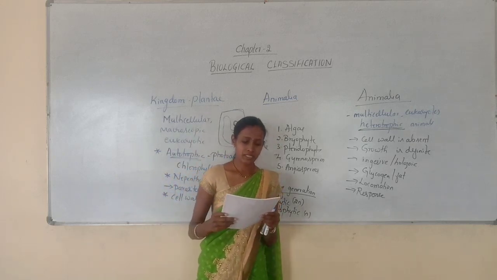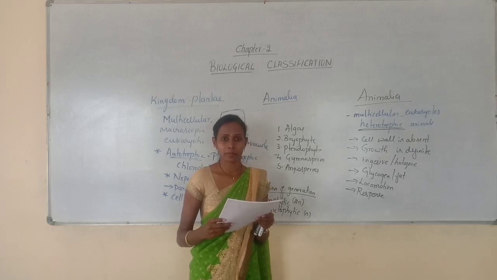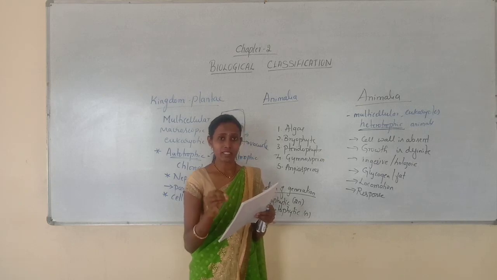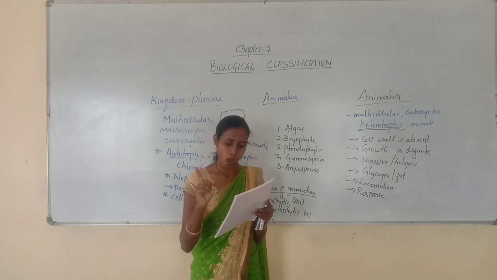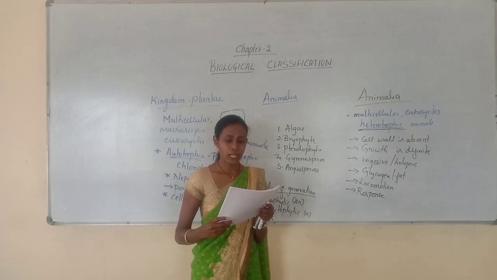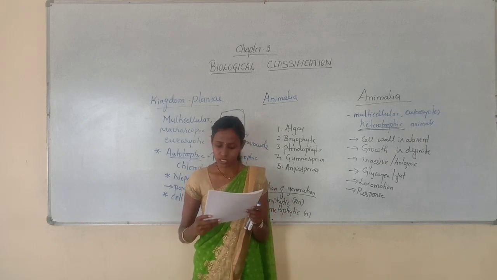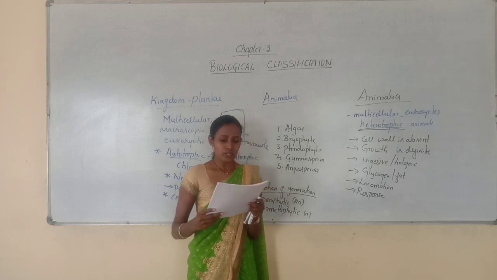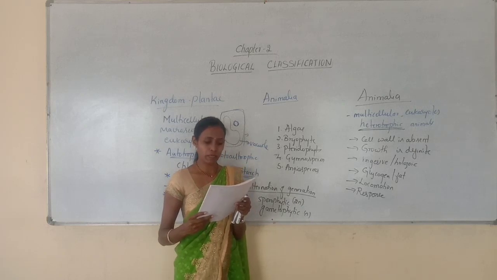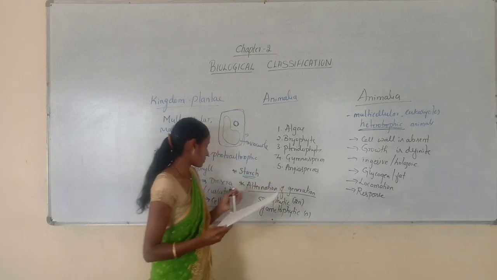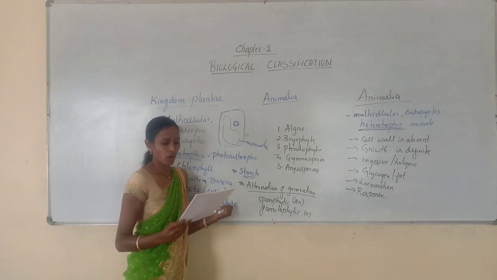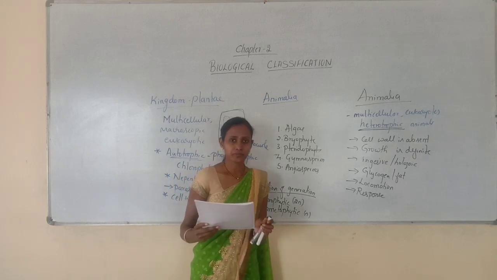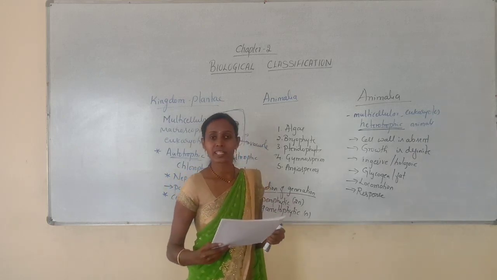Next, third question. Plant cells have all except. Here they have given certain characteristic features which can be seen in plant cells except one. See option A, chloroplast; option B, cellulosic cell wall; option C, large vacuole; option D, centriole. In a plant cell you will find the presence of chloroplast, and the cell wall is mainly made up of cellulose. They have a large central vacuole also. But option D, centriole. Yes, centrioles are absent in the case of plant cells.